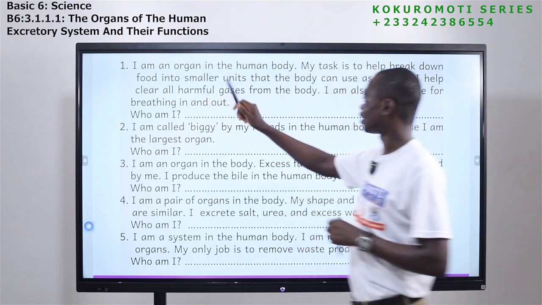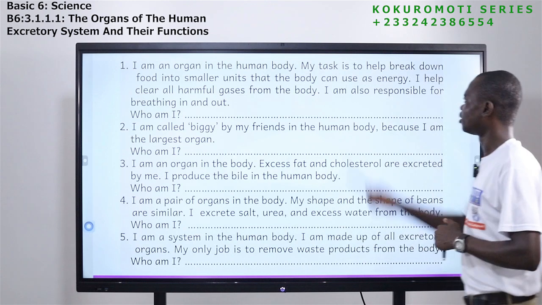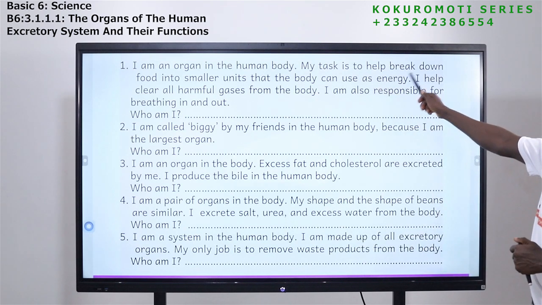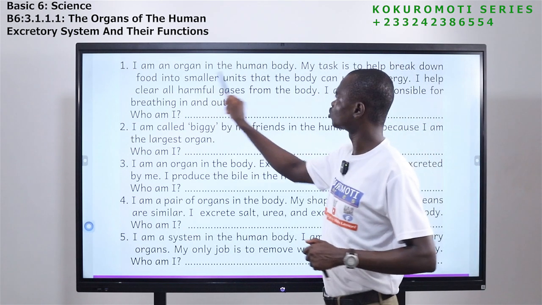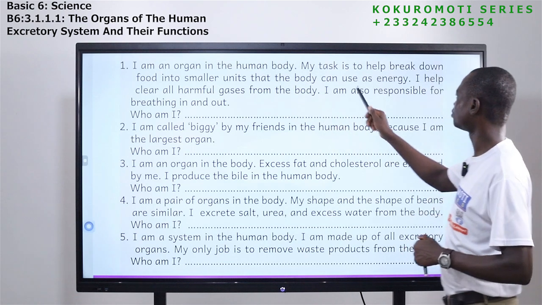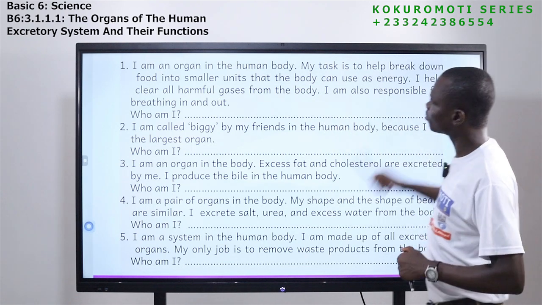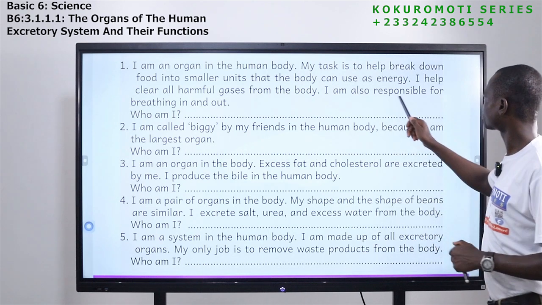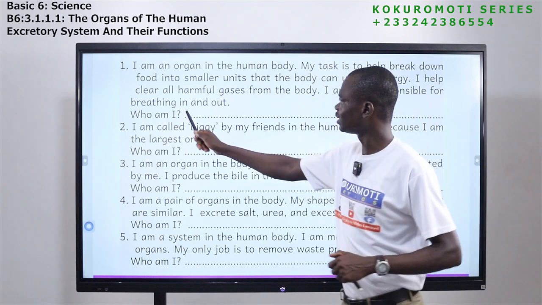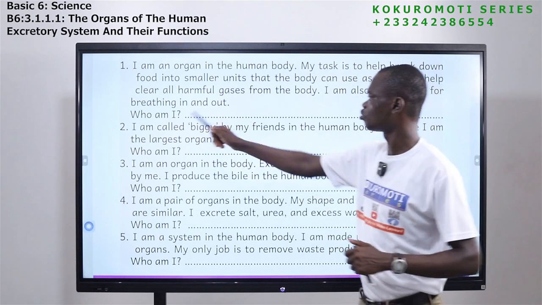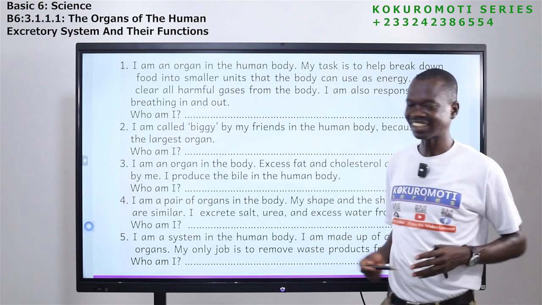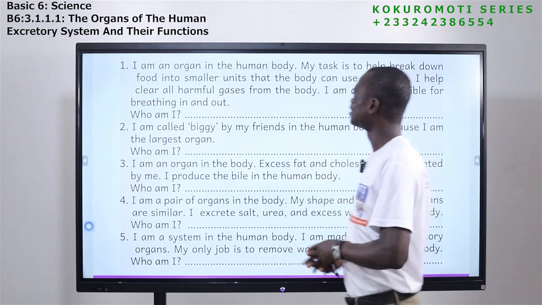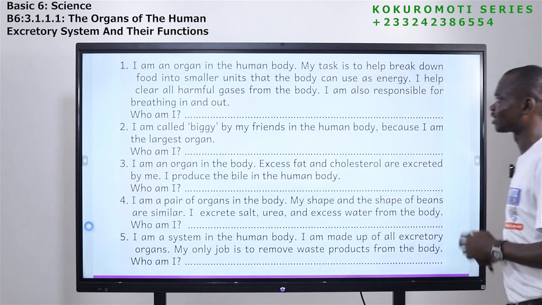I am an organ in the human body. My task is to help break down food into smaller units that the body can use as energy. I help clear all harmful gases from the body. I'm also responsible for breathing in and out. Who am I? So the organ that breaks down food into smaller parts.